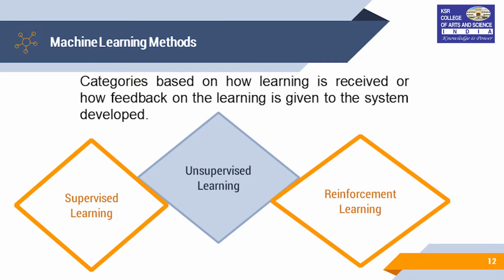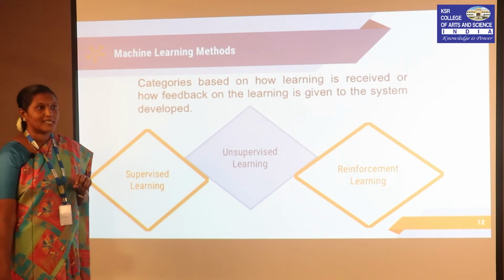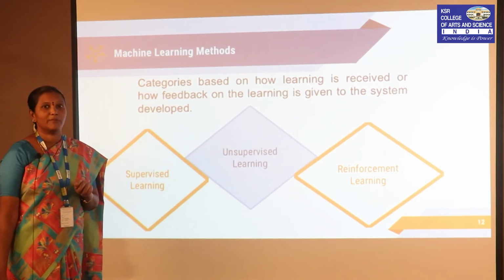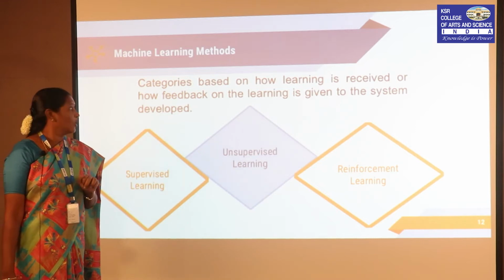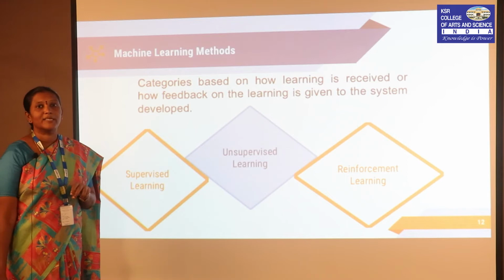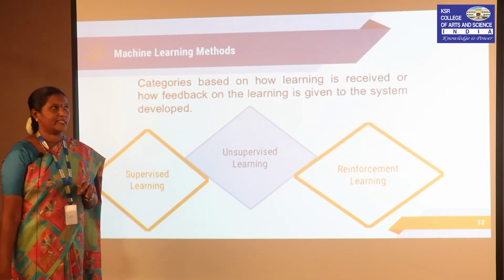Then, some of the methods we could see about machine learning. The categories are based on how learning is received by the machine, or how feedback on the learning is given to the system developed. So, there are three methods. One is supervised learning, another is unsupervised learning, and the third is reinforcement learning. Let us see each of them in detail.